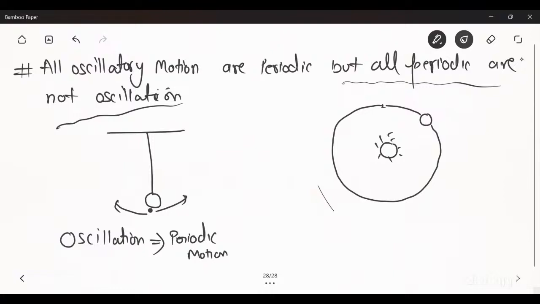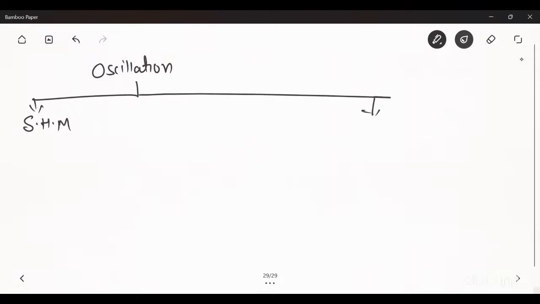In oscillations, there are two types of motion. First is simple harmonic motion, and second is anharmonic oscillation. So what is simple harmonic motion?